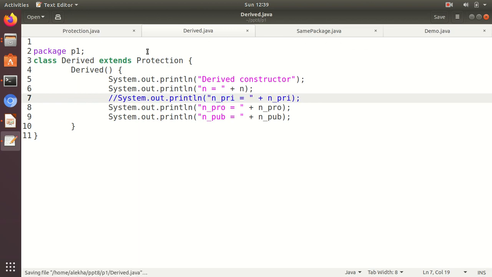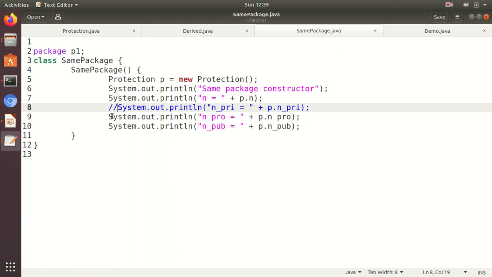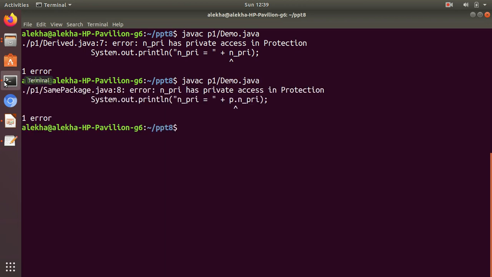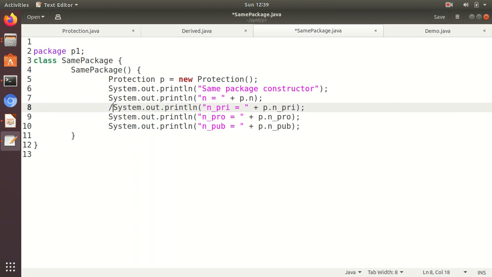The same applies to the other class also. We cannot access it; if I do this again, I will get an error. So this is how the protection of private members is applied within the package.